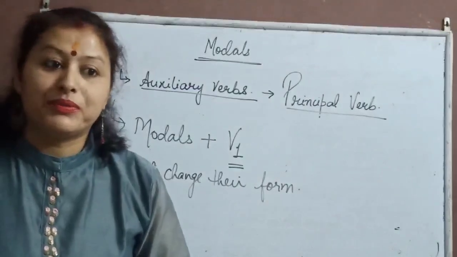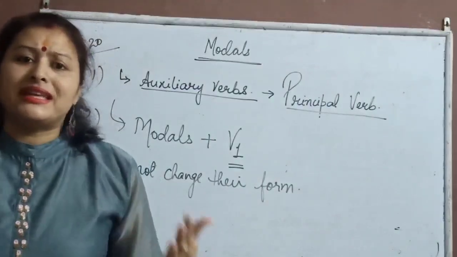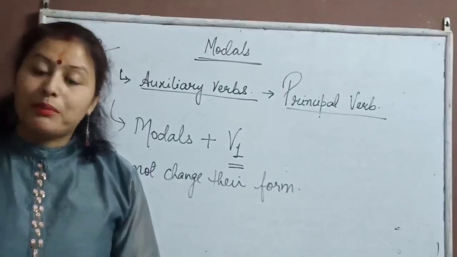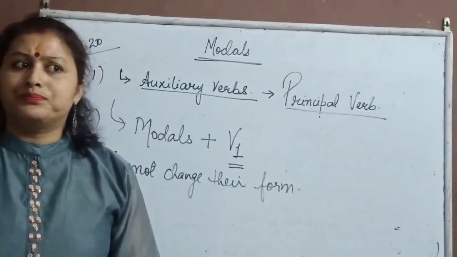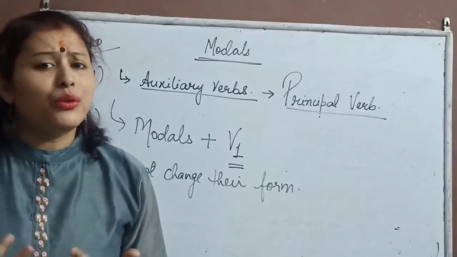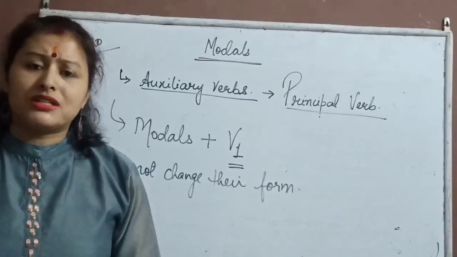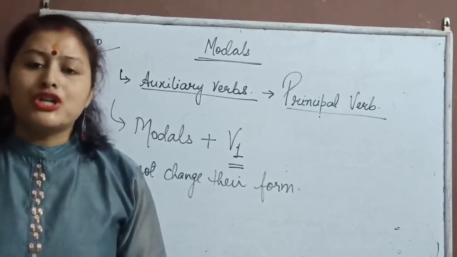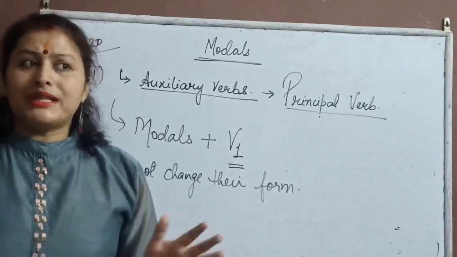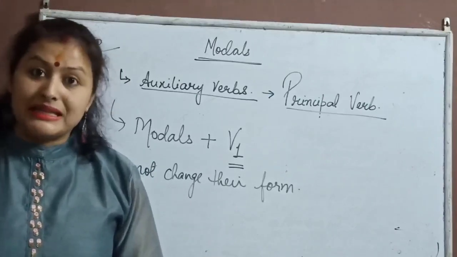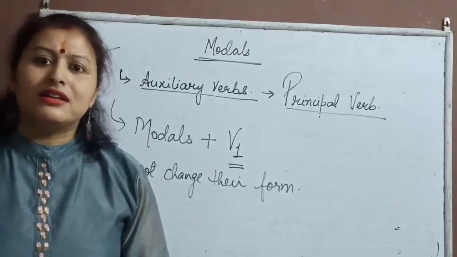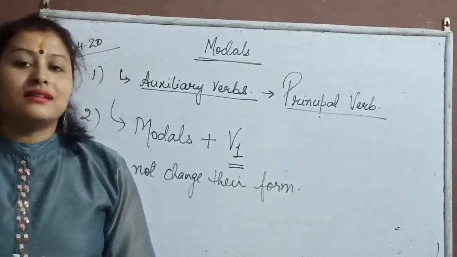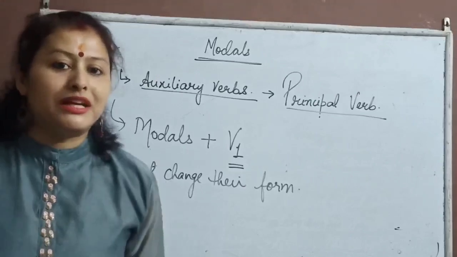Before starting, I would like to tell you about modals. What are modals? Modals, you can say, are assistants to the principal verb, because they help our principal verb, and they do not have their own existence. They are not complete by themselves at all. They require a principal verb to complete their meaning. But what is it exactly? Modals means modal auxiliaries. They show us the mood of the speaker.